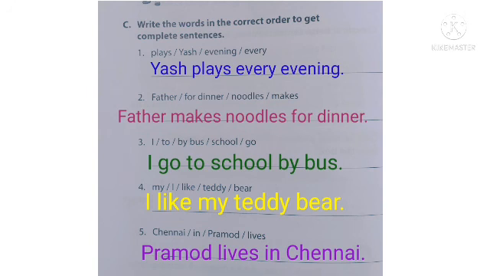I will read the sentences once again. First one, Yash plays every evening. Second one, father makes noodles for dinner. Third one, I go to school by bus. Fourth one, I like my teddy bear. Fifth one, Pramod lives in Chennai.